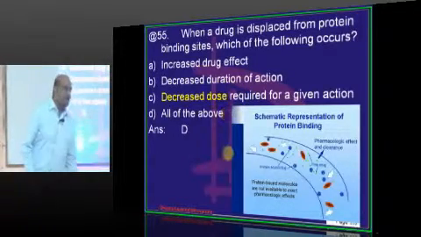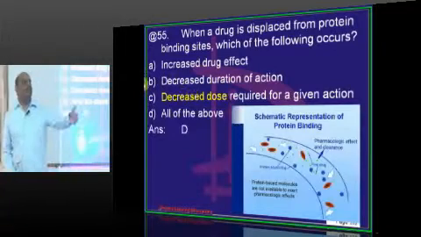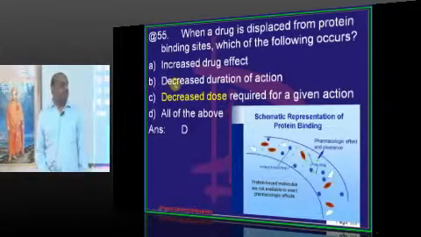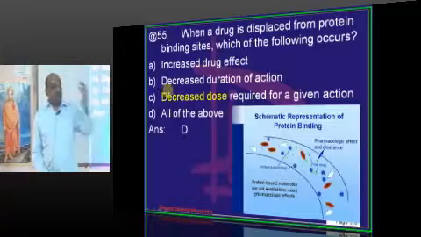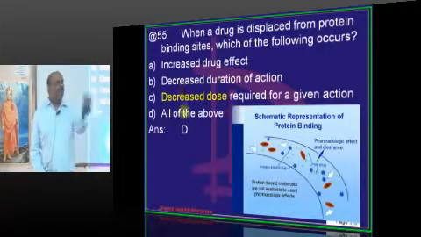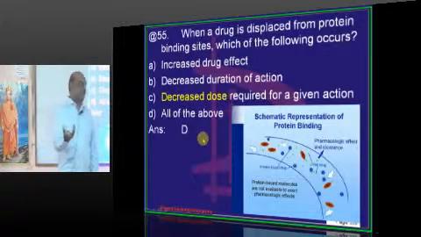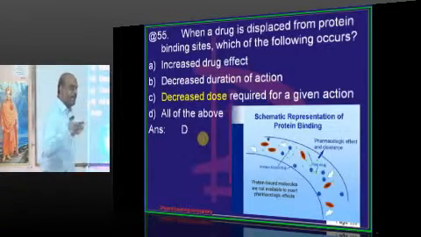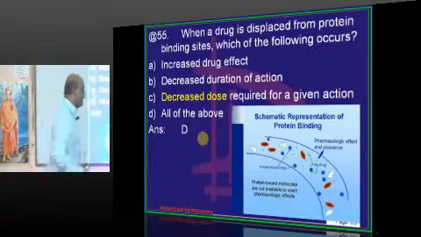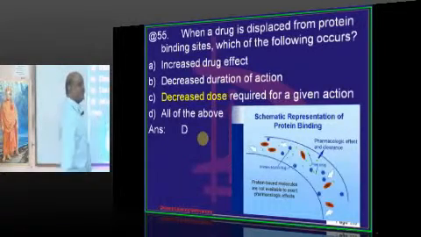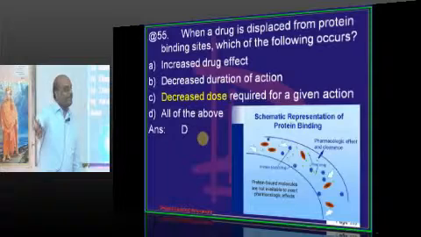What will it tell albumin? Hey, your partner has no MDS seat. It's a loser. I have an MDS seat, why don't you marry me? Then immediately albumin will say, that is also true. Then it leaves the existing BDS partner and marries the new MDS friend. What happens to the previous BDS guy?